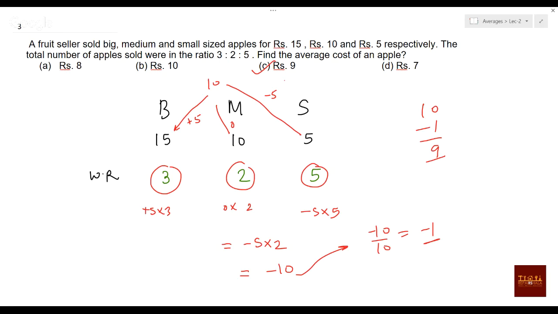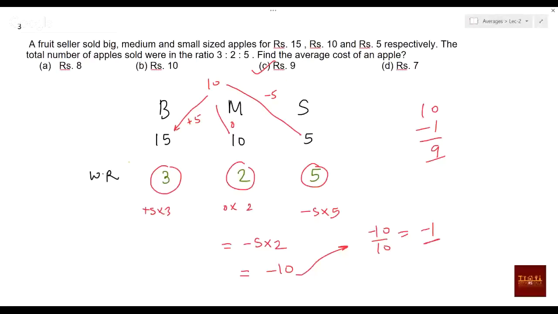So I'm doing all these things, but you don't even have to do all of this. It is not at all needed. What you can simply do is think: 3 to 5, directly write this value, then write this and this, divide, and simply write the answer. It will take maximum 5 seconds, not more than that. But if you go by n1 a1, n2 a2 and all those things, it will take a hell of a lot of time. So please don't go by that method.